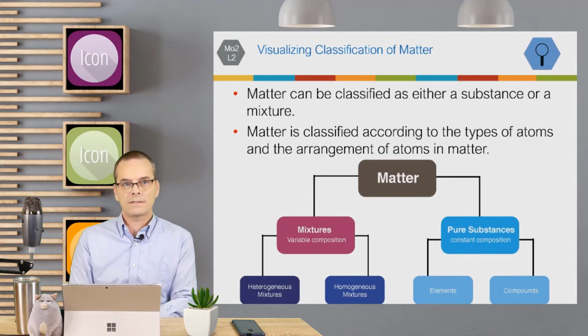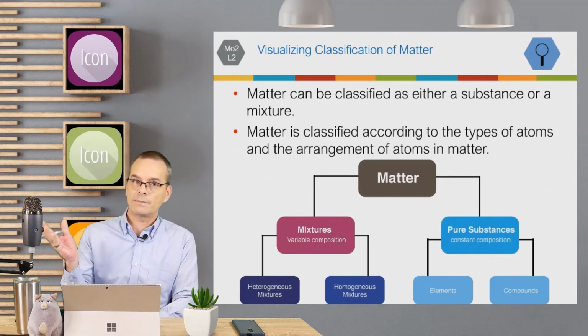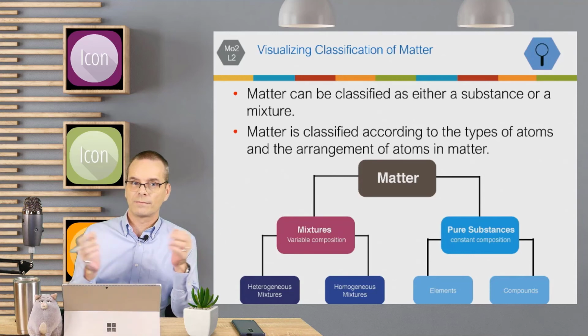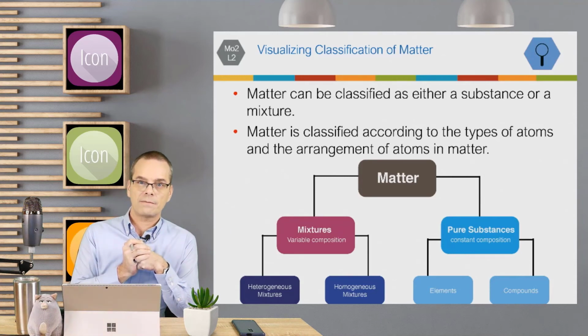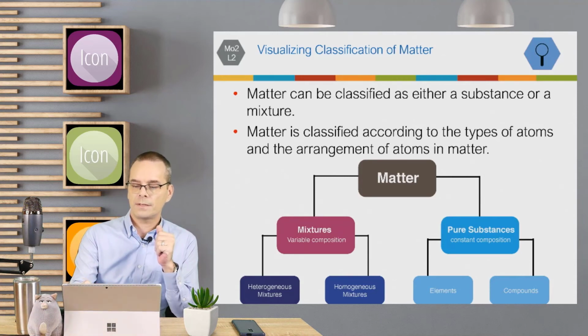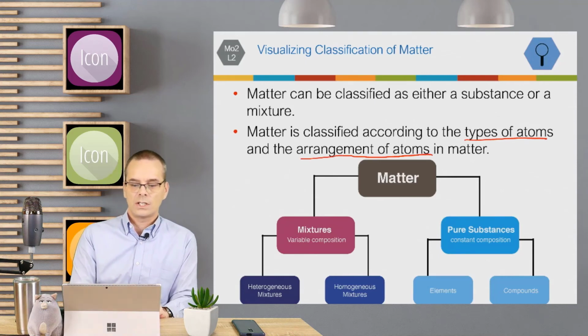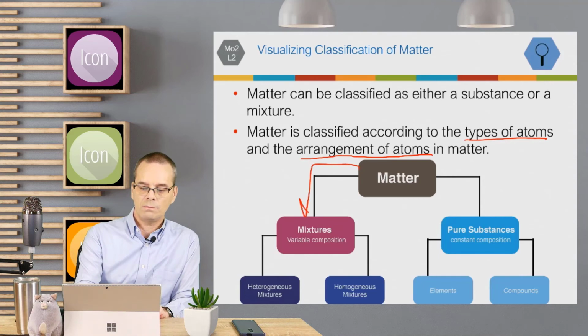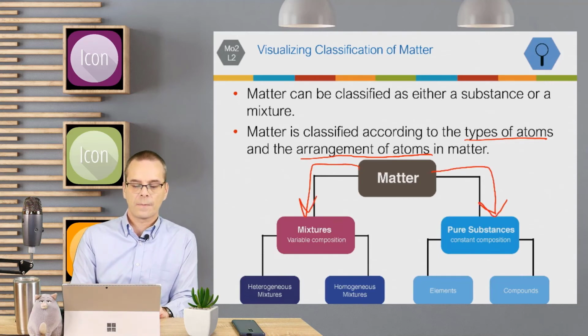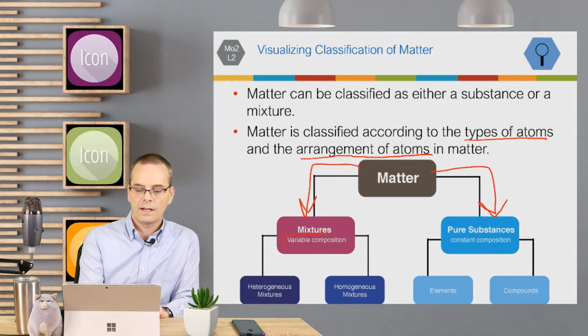Matter can be classified into either a substance or a mixture, according to the types of atoms and the arrangement of these atoms. So remember, we go from matter to mixtures or to substances. Mixtures have different compositions.